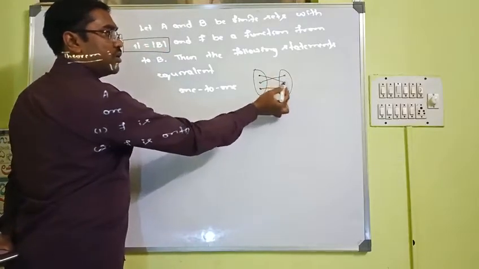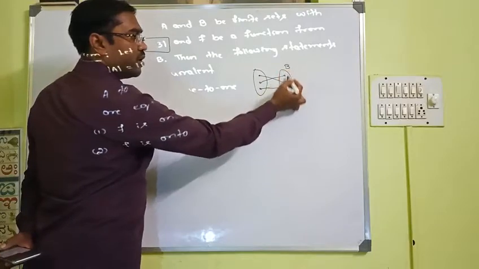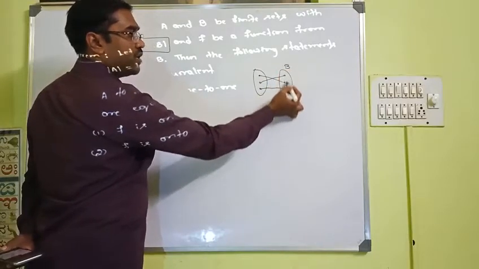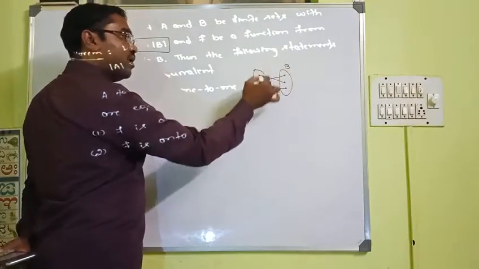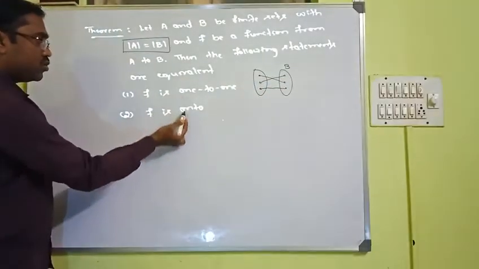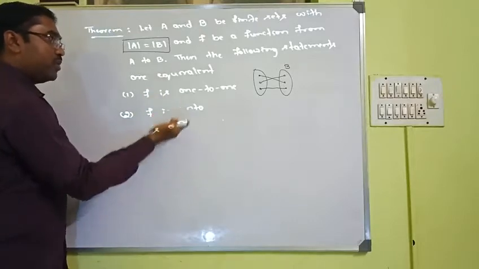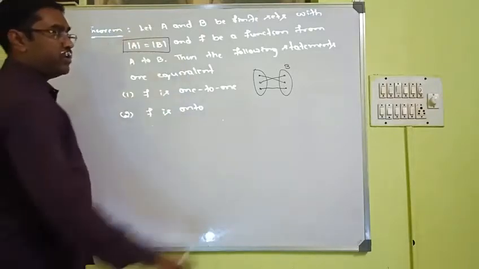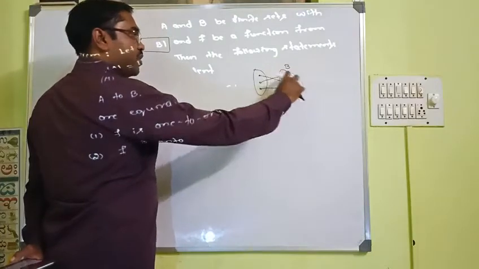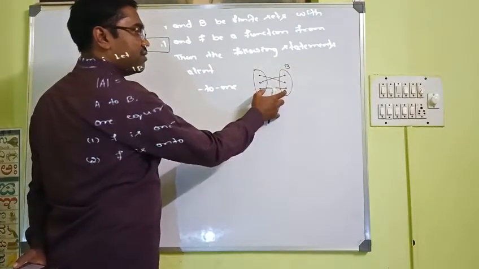Since it is 1 to 1, now you can observe all the elements of B are mapped. That means it is onto also. So these two are equivalent. That means whenever it is onto, it must be 1 to 1 also, because the cardinalities of A and B are the same.